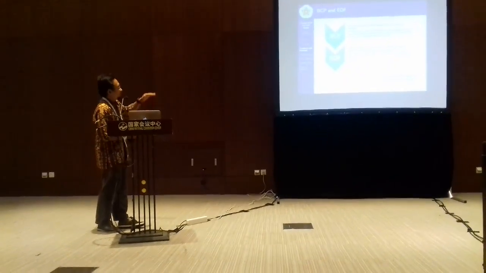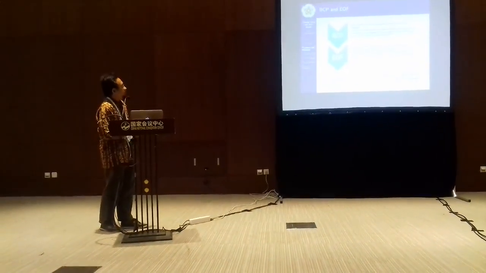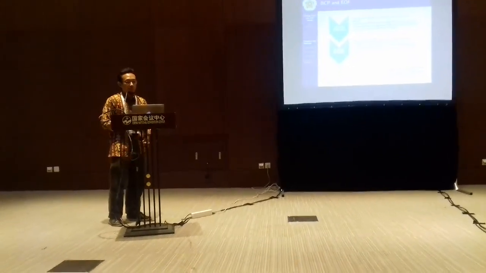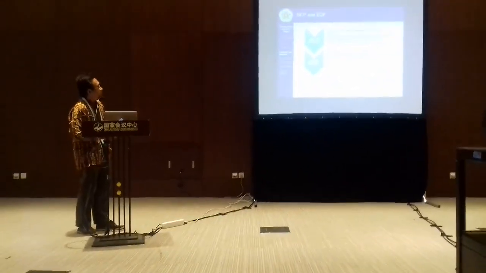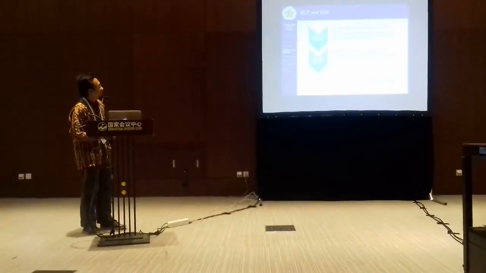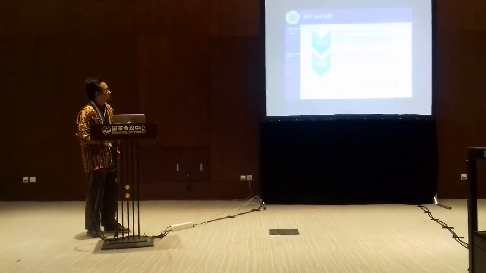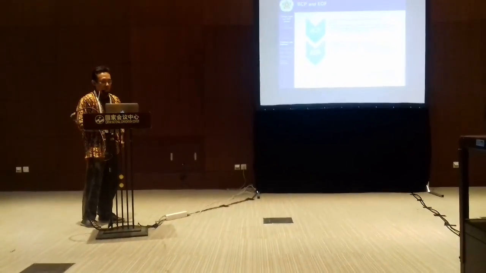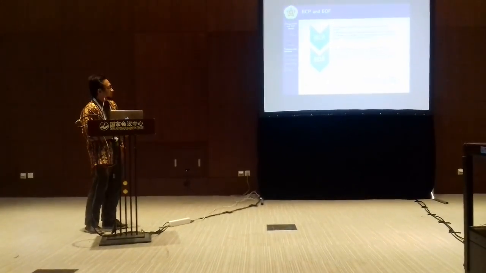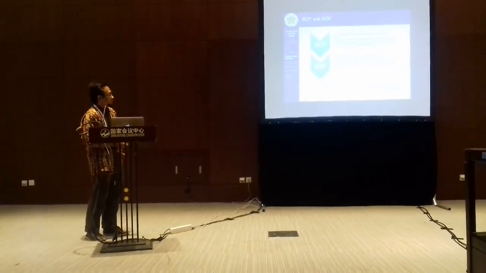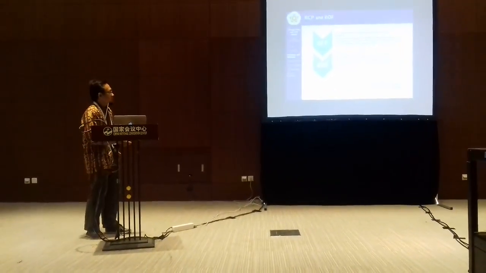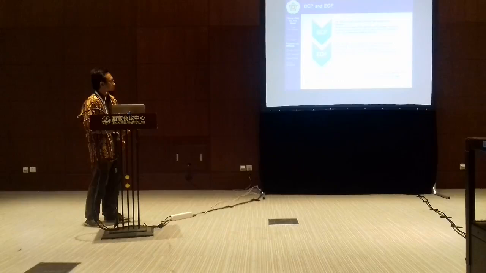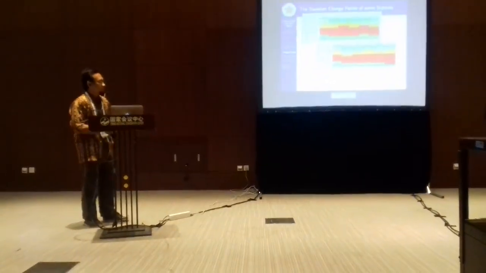This is the combination between BCP and EOF. By BCP, the shifting seasonal period of the rainfall can be detected. And also the behavior change of the rainfall in some sample stations can be detected and compared with the original rainfall. And by EOF, we will study the dominant pattern of the rainfall. The BCP is based on the famous method, Markov Chain Monte Carlo, or MCMC, to estimate the change point of the rainfall based on data parameters.